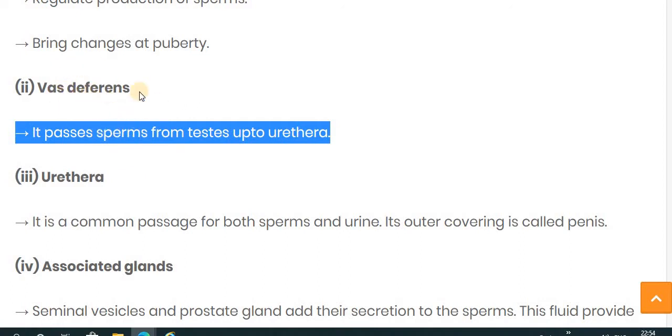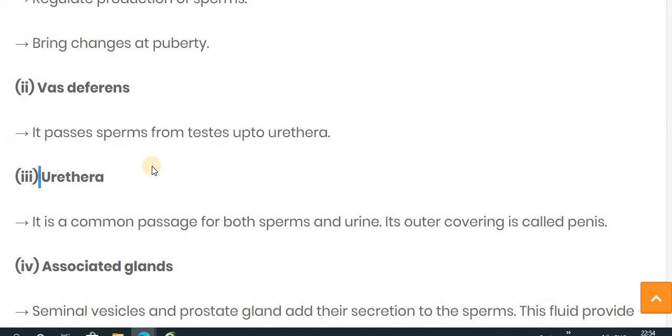It is a pipe-like structure connected to the testes, and it passes the sperm from the testes to the urethra.